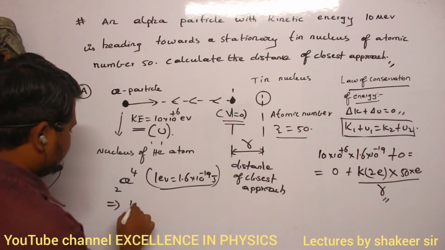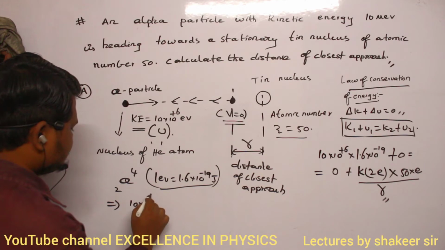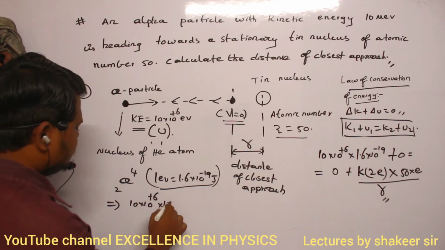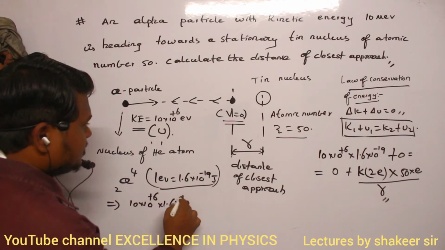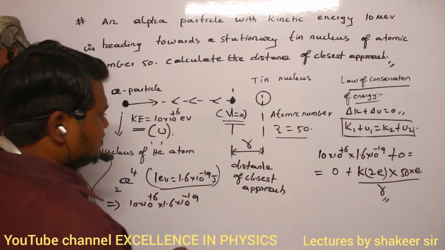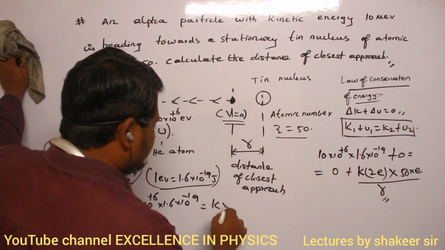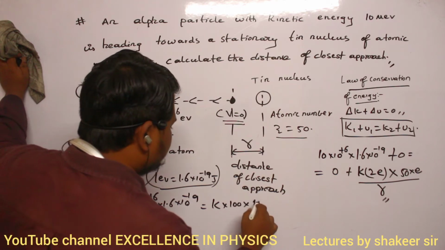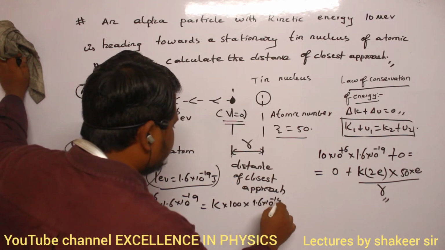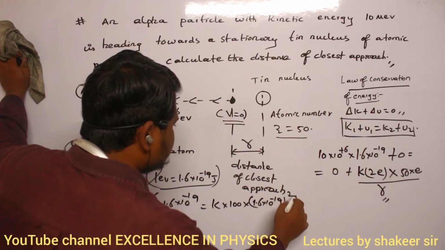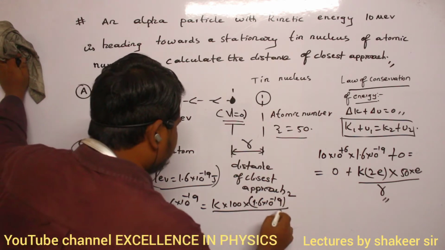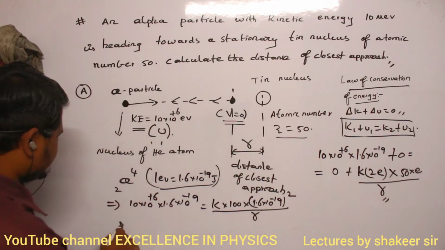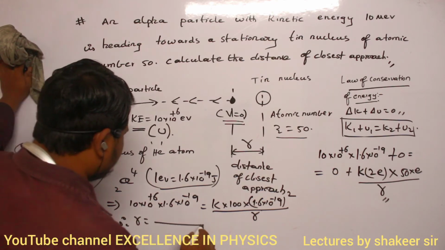So therefore, 10 into 10 power plus 6 into 1.6 into 10 power minus 19 is equal to K into 100 into e squared, where e is 1.6 into 10 power minus 19, the charge of an electron, divided by r. From this, calculate the r value.